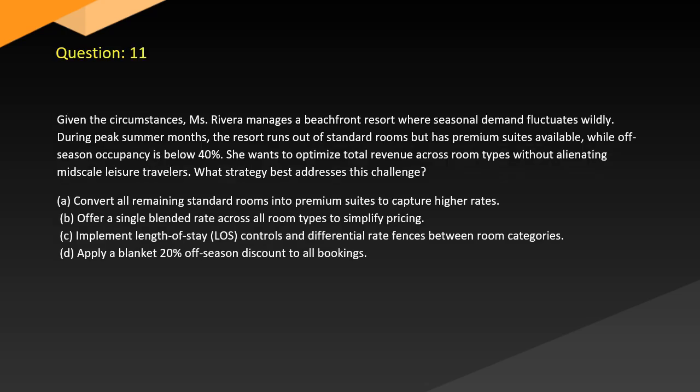Question 11. Given the circumstances, Rivera manages a beachfront resort where seasonal demand fluctuates wildly. During peak summer months, the resort runs out of standard rooms but has premium suites available, while off-season occupancy is below 40%. She wants to optimize total revenue across room types without alienating mid-scale leisure travelers. What strategy best addresses this challenge? A. Convert all remaining standard rooms into premium suites to capture higher rates. B. Offer a single blended rate across all room types to simplify pricing. C. Implement length-of-stay controls and differential rate fences between room categories. D. Apply a blanket 20% off-season discount to all bookings.